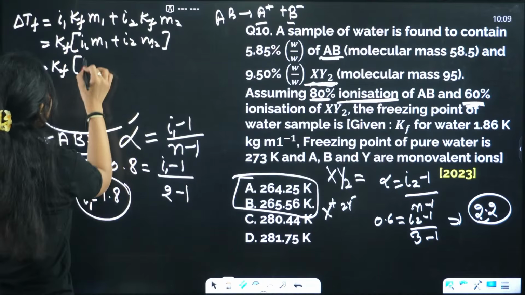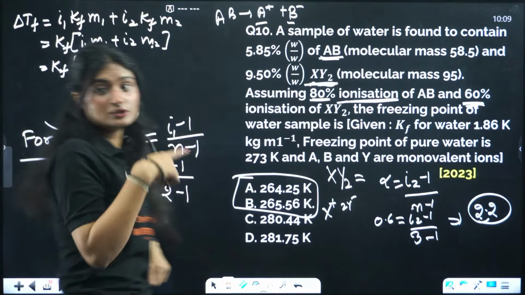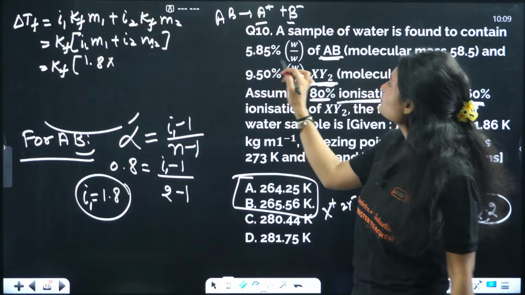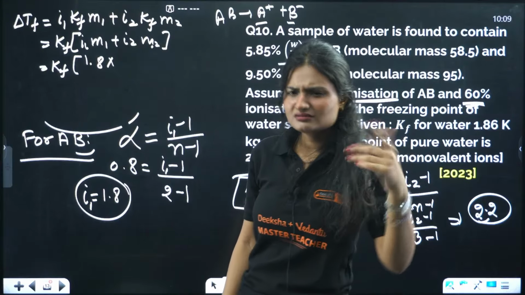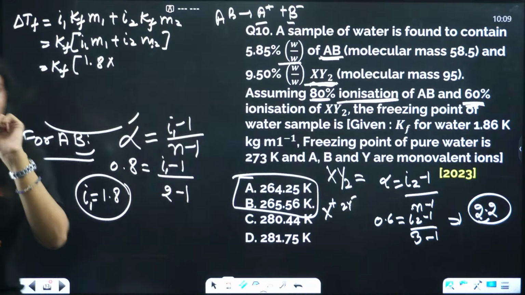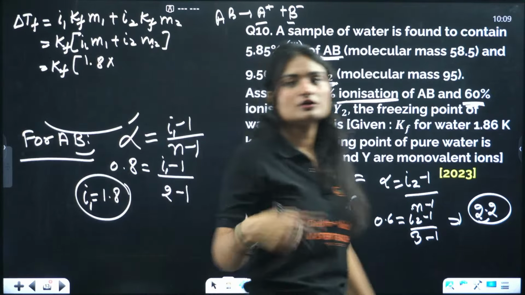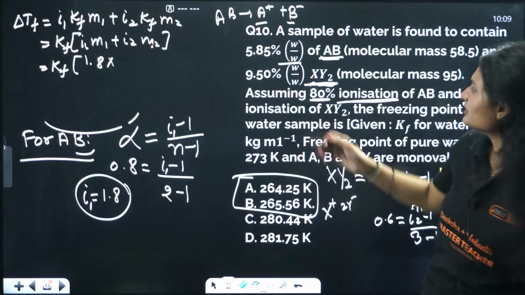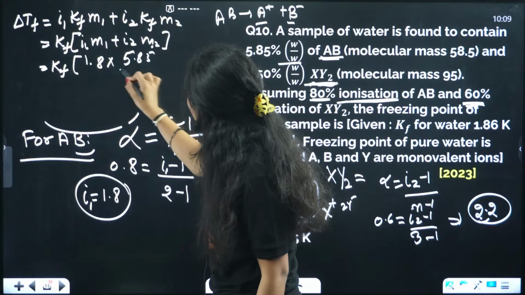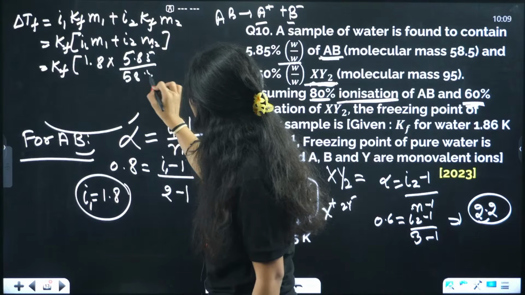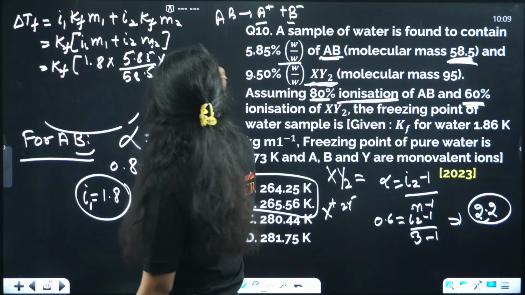I1 is 1.8 times molality. How much will the molality be? Now here the question comes. 5.85% weight by weight means 5.85 gram is dissolved in 100 gram. Number of moles will be 5.85 upon 58.5, the molecular mass given, upon the amount of solvent.